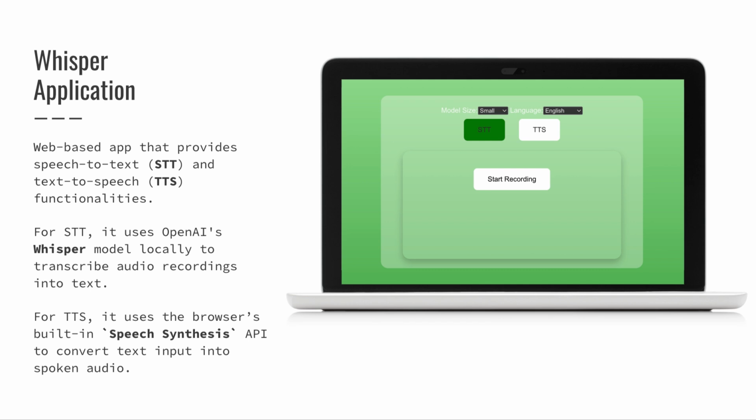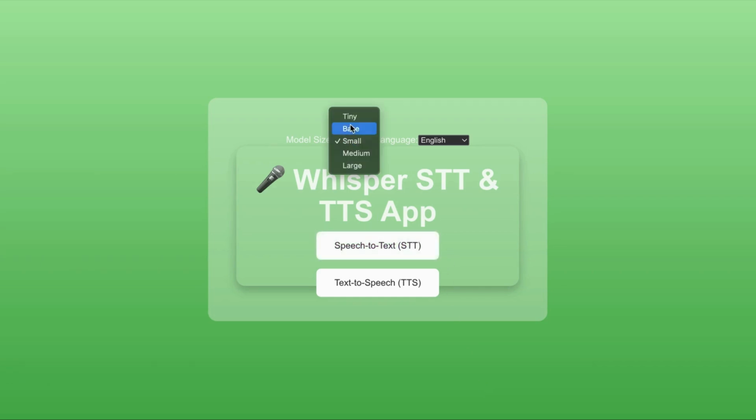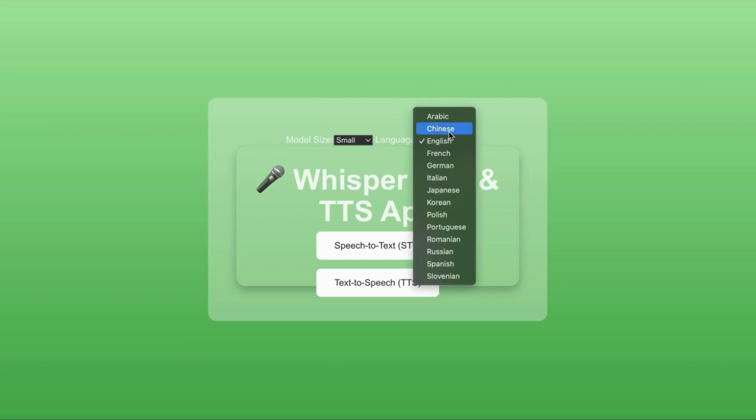Now, my curiosity was how easy would it be to integrate this Whisper functionality into a React app. First reason that comes to mind would be for accessibility reasons, for people that might find themselves unable to type or click properly and could be helped by the possibility of having an audio input. And this project can also be found on my GitHub, and I also prepared a little demo for you. This is the demo of the application. The size of the model can be chosen from here, and also the desired language.